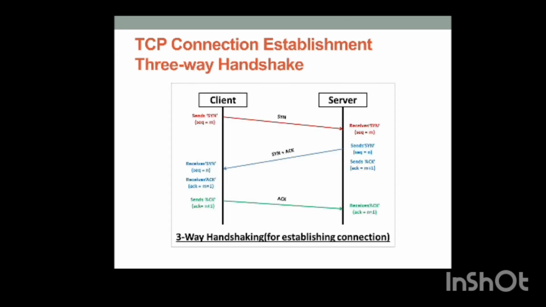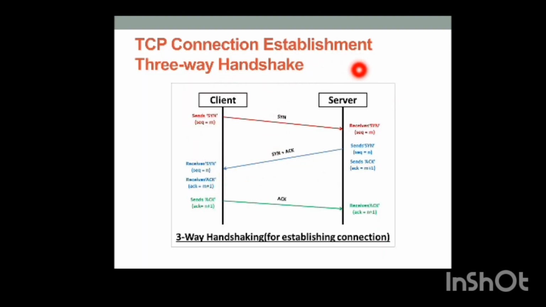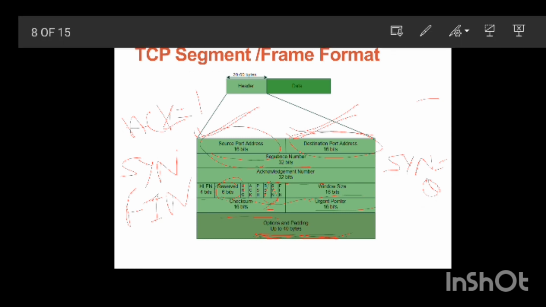Then comes TCP connection establishment, the 3-way handshake. In this figure there is a client-server model. The client is sending a SYN signal to the server. In turn, the server is sending a SYN plus acknowledgement signal back to the client, and then the client is again sending an acknowledgement. This means that TCP follows the 3-way handshaking method for connection establishment. That's how a connection is established in TCP.